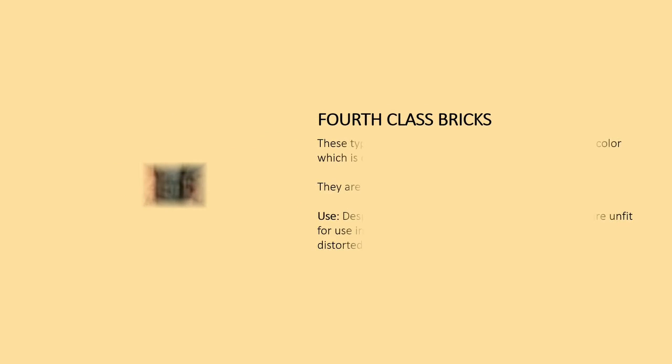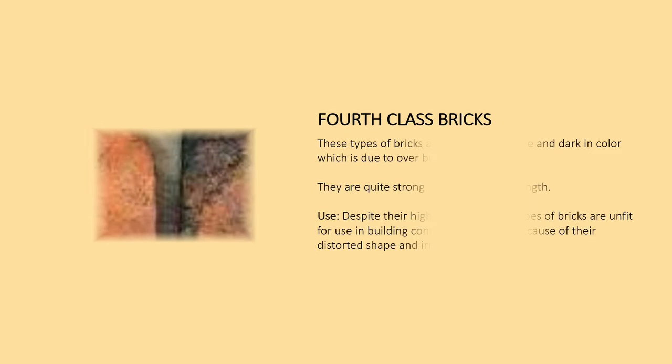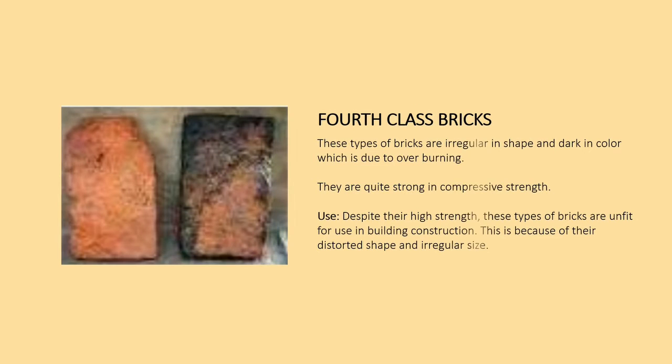Fourth class bricks. These bricks are used as aggregate for concrete in foundations, floors, roads, etc. These bricks are overburnt with irregular shape. They are sometimes found to be stronger than even the first class bricks. Now we have the types of bricks.